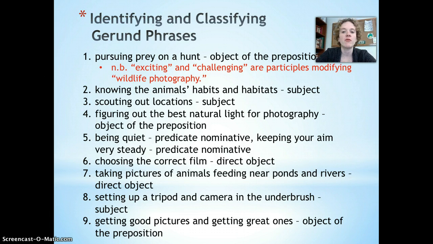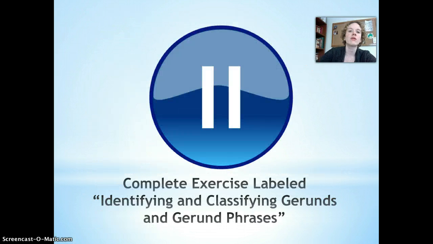Okay, now that you've mastered the first exercise in classifying gerund phrases, let's do one other kind of exercise. So pause one more time, and please complete the exercise labeled Identifying and Classifying Gerunds and Gerund Phrases. So you might have a couple of gerunds in there, and you may also have gerund phrases. So please complete that exercise now, and when you're ready, start the video again so that you can check your answers.